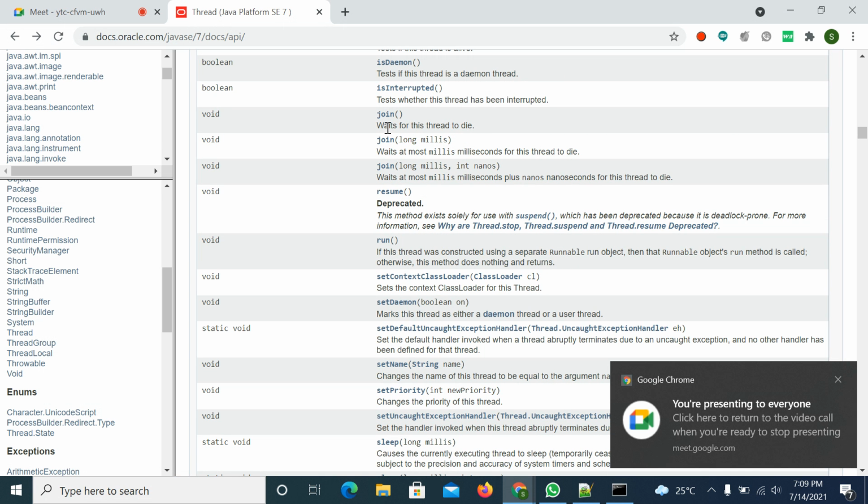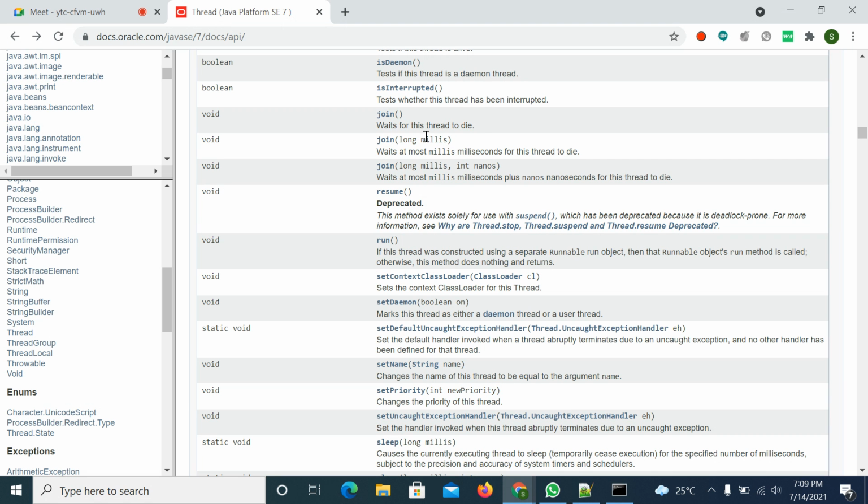Here: join method without parameter, join method with long milliseconds, and join method with long milliseconds and nanoseconds. The first one waits for the thread to die. That means the thread on which you are applying the join method has to complete the task and die. After that, the remaining threads will get the chance. So I am opening the first one to see the prototype.